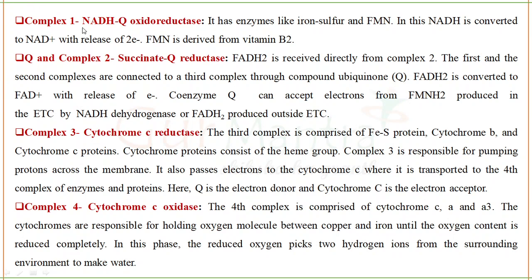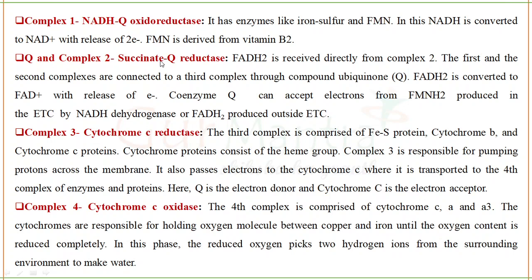Complex 1 is called NADH oxidoreductase, or we can also call it NADH dehydrogenase or NADH reductase. All are the same thing. It has iron sulfur centers and FMN. NADH is oxidized so that it gets converted to NAD plus, and 2 electrons are released. Those electrons are taken up by FMN and FeS, and then go to coenzyme Q.